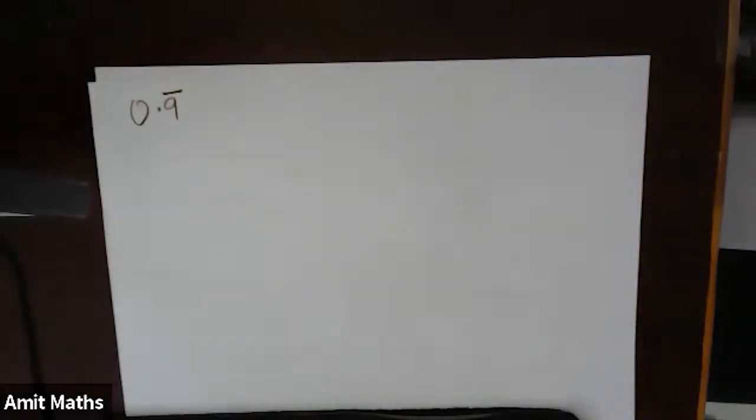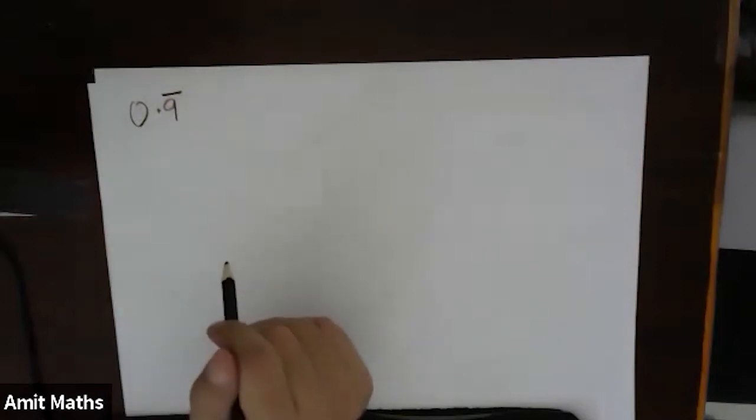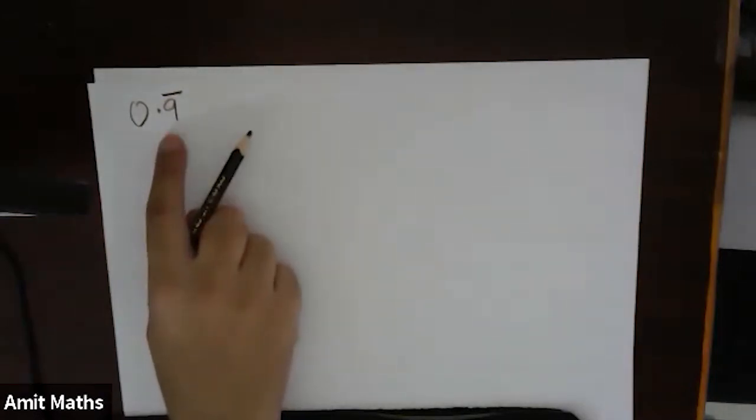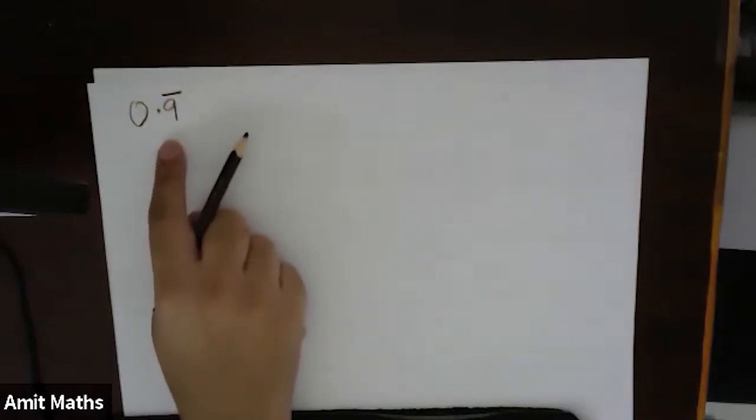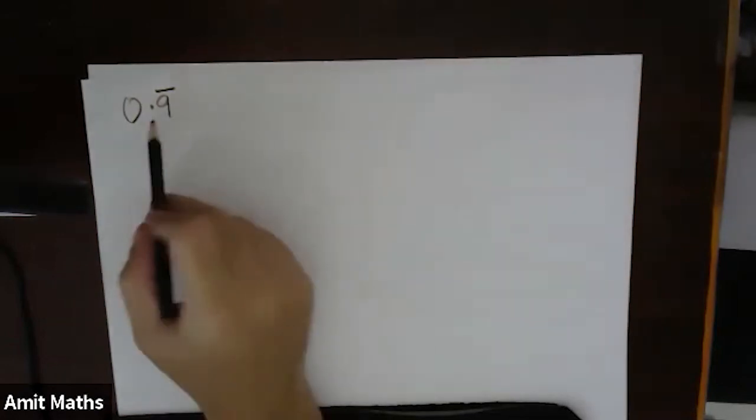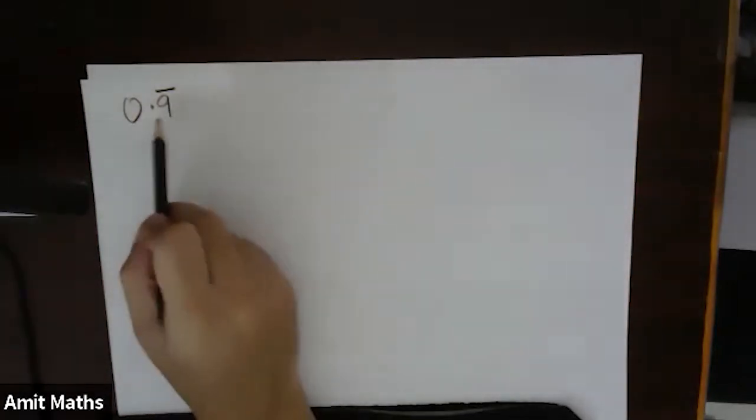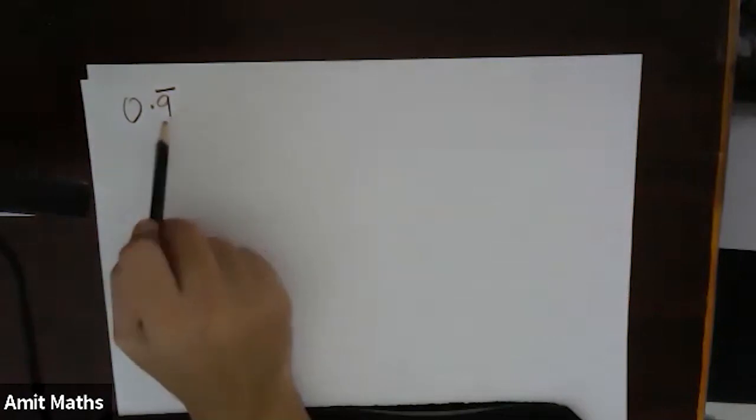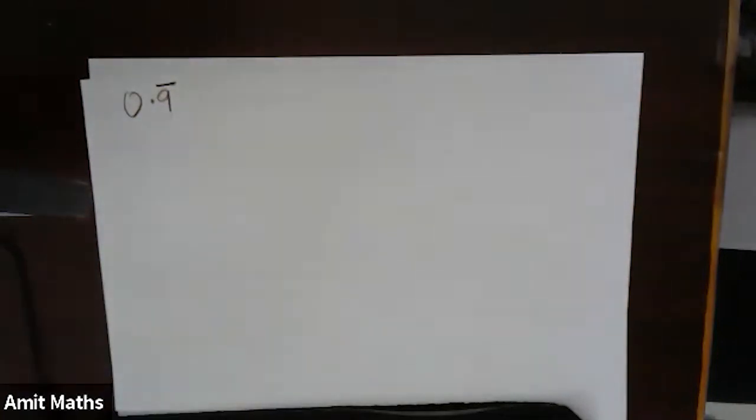0.9 bar, 0.9 recurring. Try to represent this in p by q form. This can also be represented in p by q form. Yes, this can also be represented. Now this is homework. Think about it. Try to represent 0.9 bar in p by q form. This we will discuss tomorrow. Okay, fine. So that's all for today. Just check the notes once again, and the remaining we'll do tomorrow.